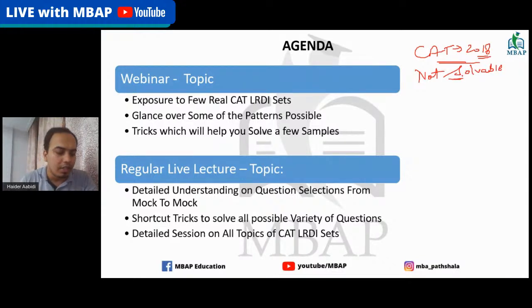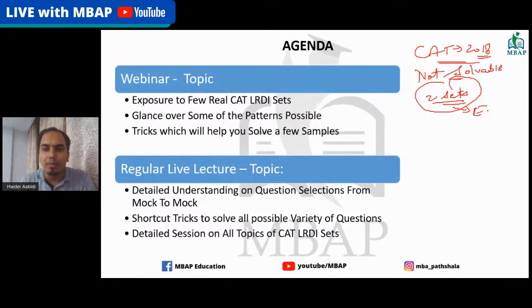No, it was one of the papers considered to be of moderate to difficult level in 2018. Now, in this, I have picked up those 2 sets for you guys, which were solvable, easy to moderate level sets, and these are actual CAT questions.